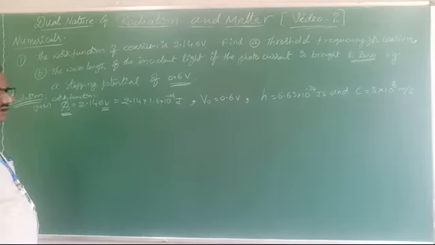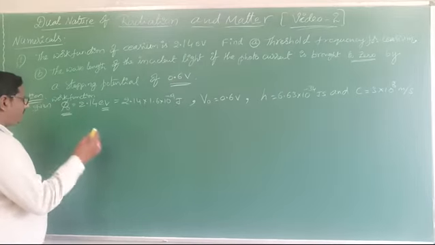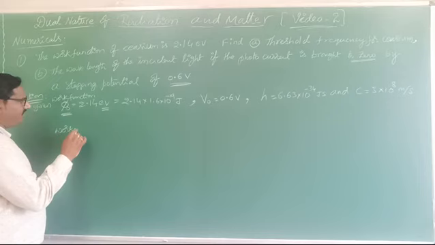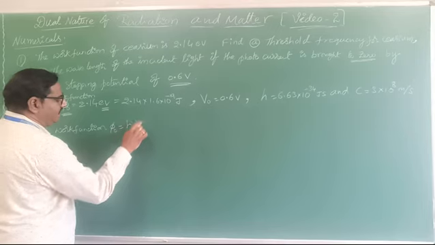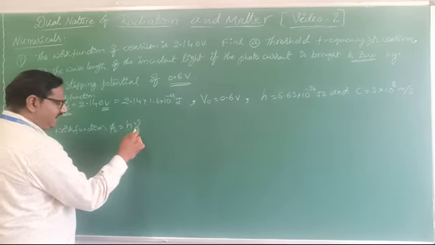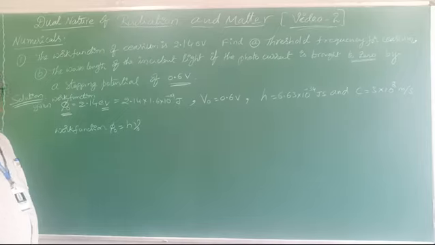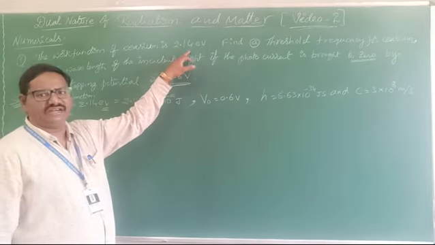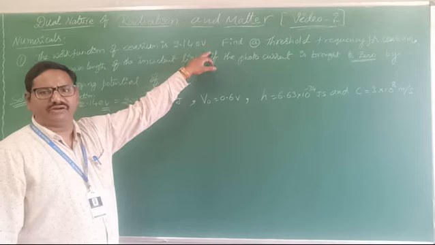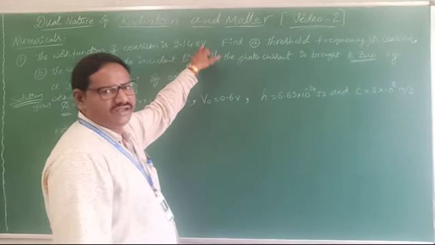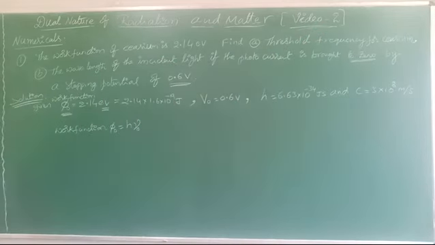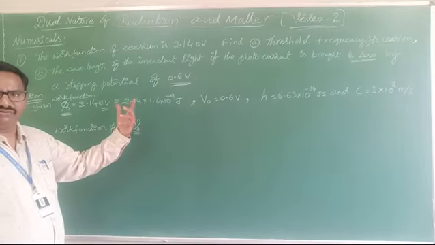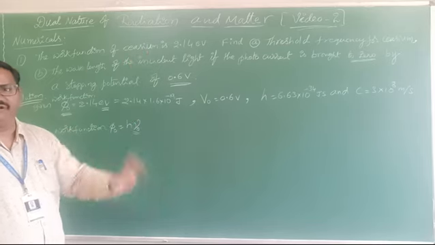Okay. So phi naught we already know from the work function. You can write the equation: work function phi naught equals h nu naught, Planck's constant into threshold frequency. That is given. How much is it? 2.14 eV, electron volt. In the first part, they are asking to find the threshold frequency. So by using this work function equation, we measure nu naught, and the first point will be finished.